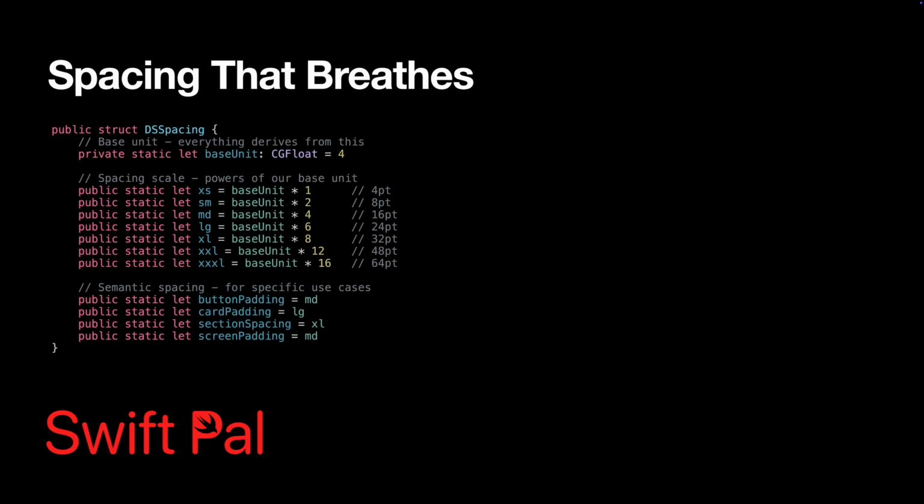Now for spacing, probably the most underrated part of any design system. Consistent spacing is what makes your app feel polished instead of thrown together. This mathematical approach isn't just for show. It creates visual rhythm. Everything aligns nicely because all your spacing values are multiples of the same base unit. It's like having a grid system for your entire app.